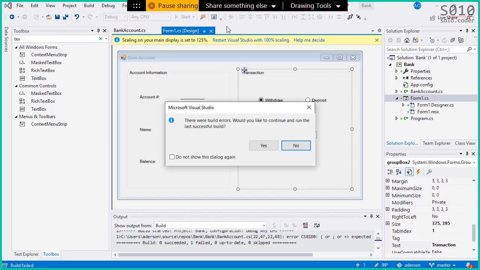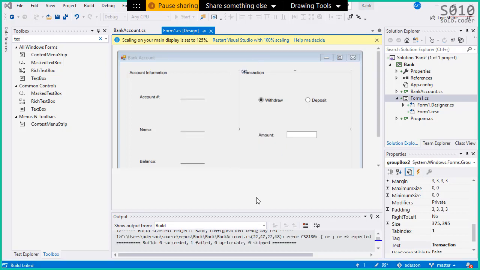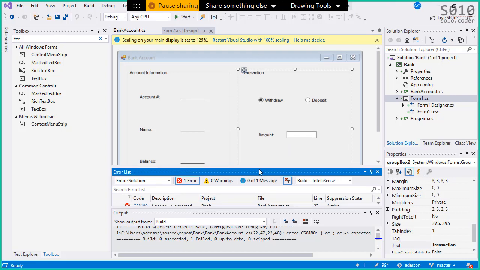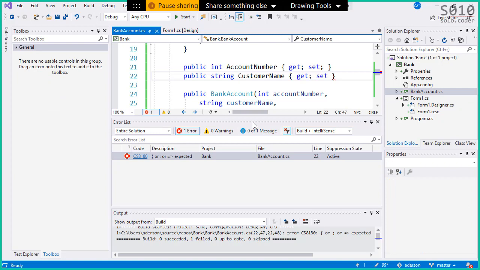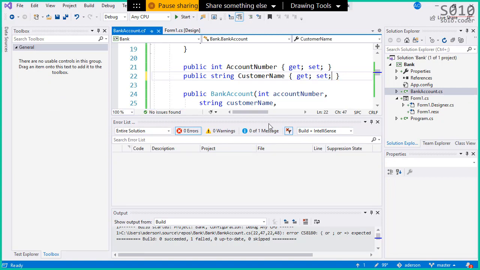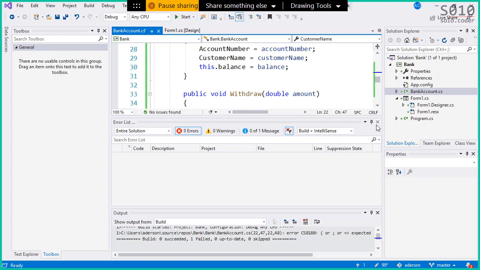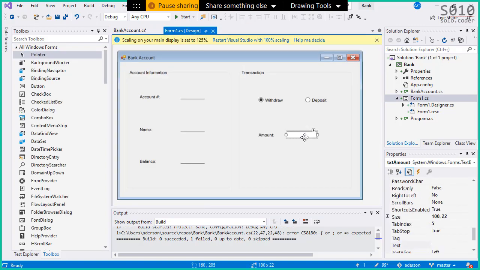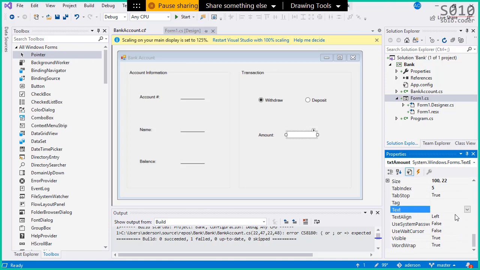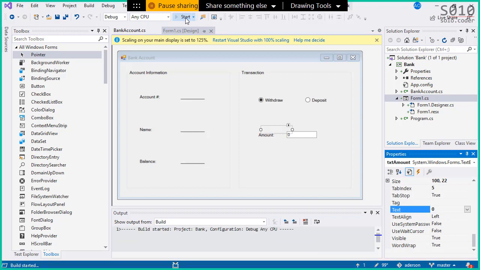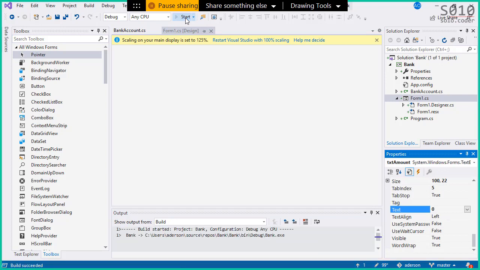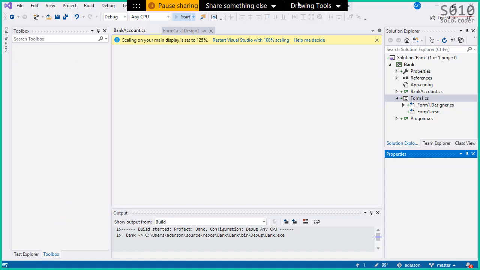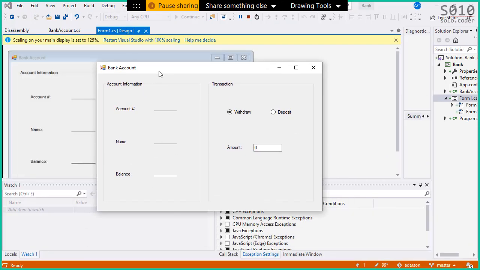And let's just give this a spin. Quick look. Oops. We have some errors here. Let's see what's going on. And I'm missing a semicolon here. Let's just do one more thing. Let's put as the default text for the text box, let's put 0 there, just to keep something there. So let's try to run this again. Okay, so here we have, of course, nothing is happening yet, but it's a work in progress.